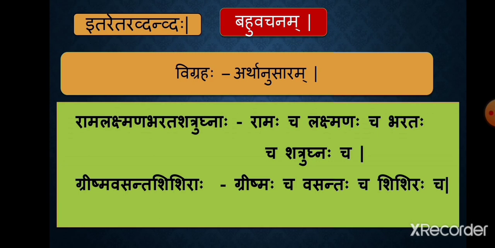The next one is Grishma Vasanta Shishiraha. These are the names of the seasons. So though the compound word is in plural, we are going to dissolve it with the ekavachana form of the words. Grishmah cha, Vasantah cha, Shishirah cha. So if the compound word is in bahuvachanam, we need to take the meaning of the word into consideration.